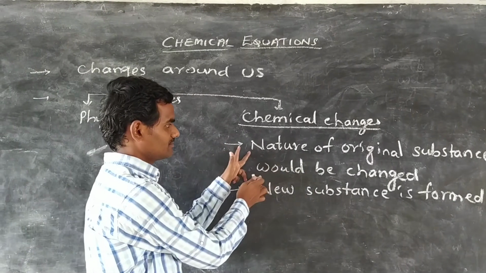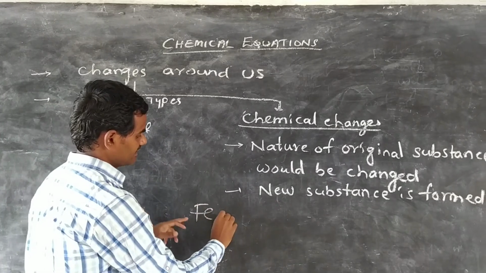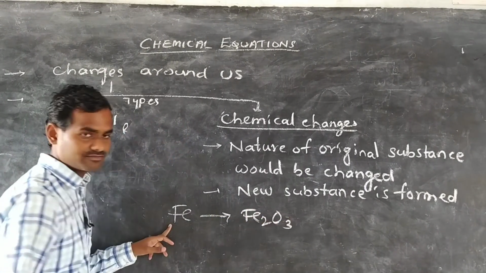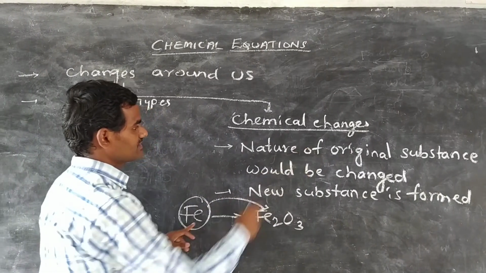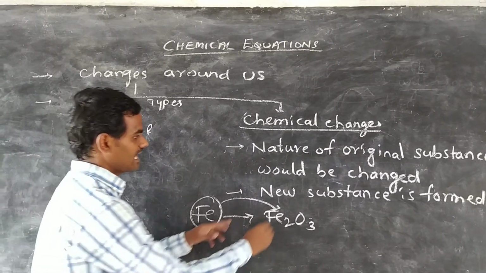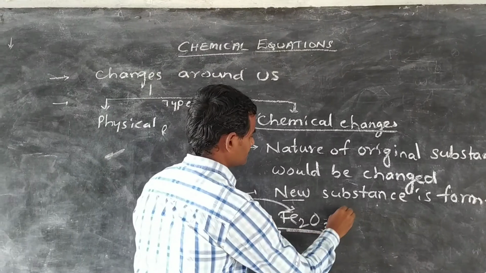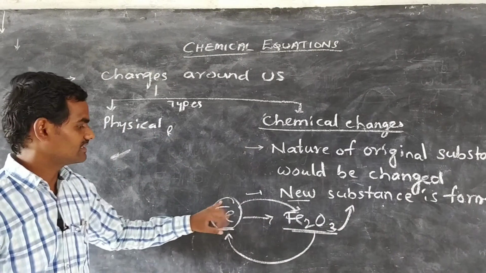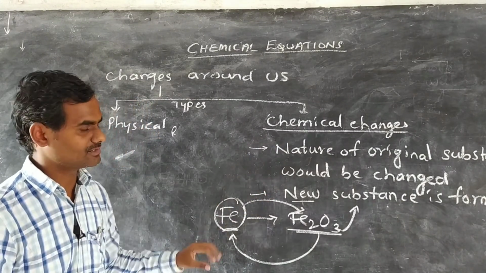The nature of the original substance would be changed. For example, iron changes to iron oxide or ferric oxide. So the nature of the original substance is changed, ferrum to ferric oxide, and a new substance is formed. Ferric oxide is a new substance which is different from the original substance, that is iron. So these are the two changes we observed in the above examples.